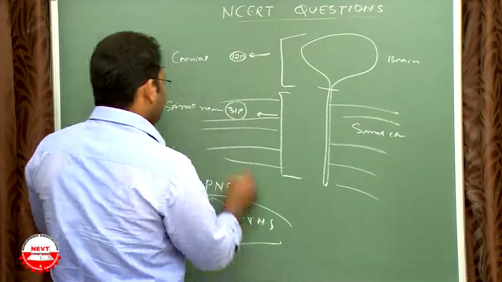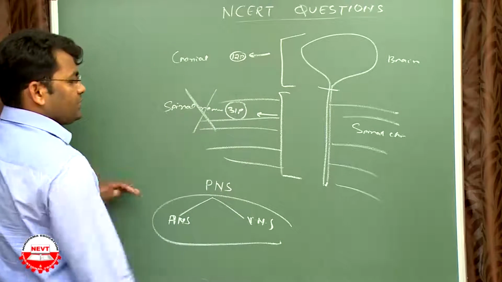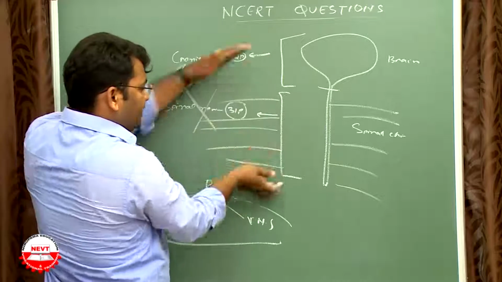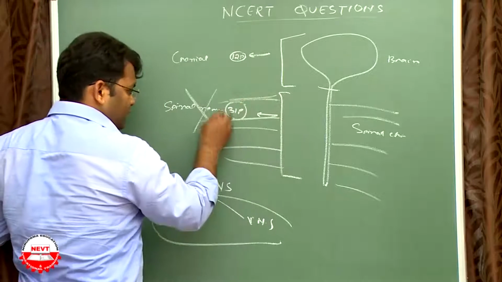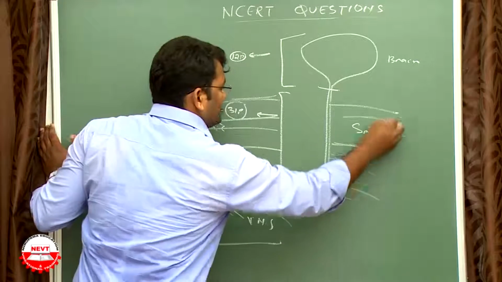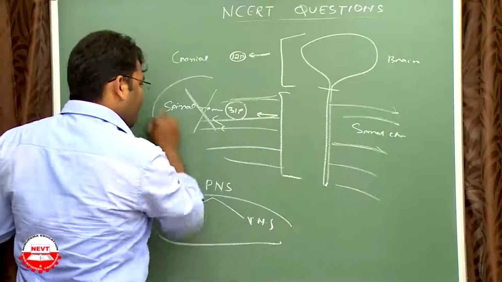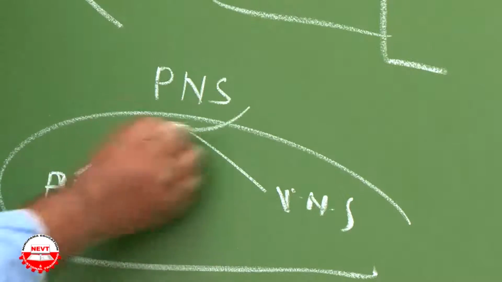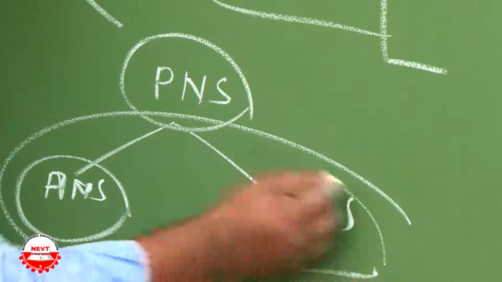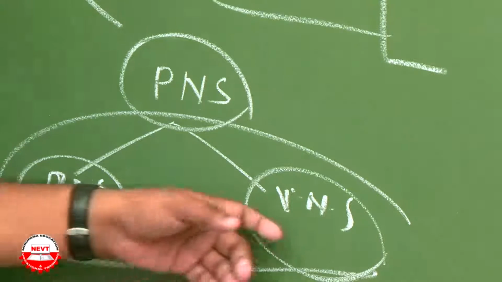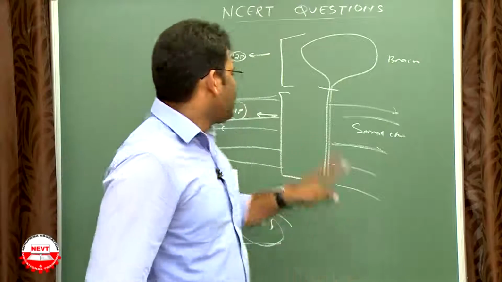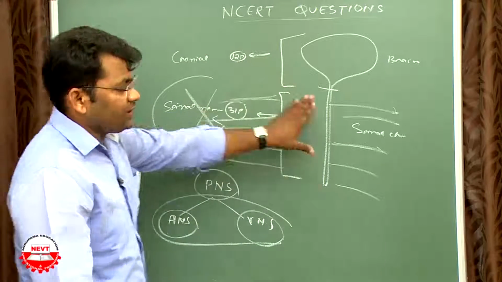Both will be disturbed due to spinal injury. So the nerves released from the spinal cord being disrupted disturbs the peripheral nervous system, like the autonomic nervous system as well as the voluntary nervous system. Everything is disturbed. That's the logic of spinal cord injury.